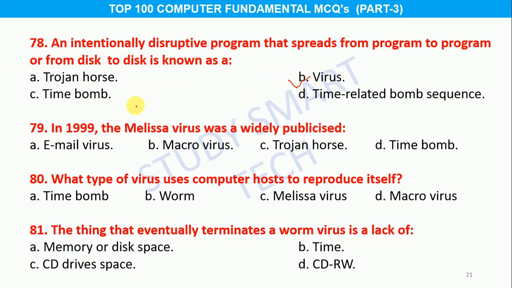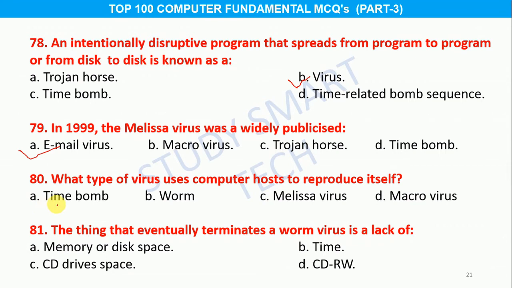Question number 79. In 1999, the Melissa virus was a widely publicized option A, email virus, B, macrovirus, C, Trojan horse, D, time bomb. And the correct answer is option A, email virus. Question number 80. What type of virus uses computer hosts to reproduce itself?